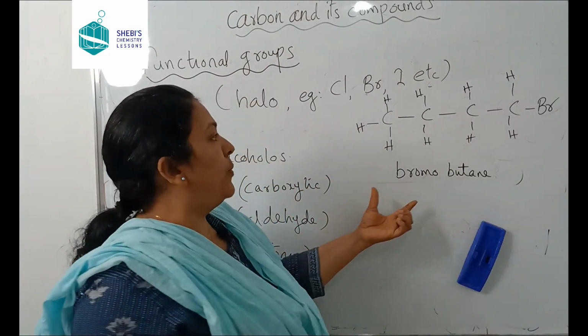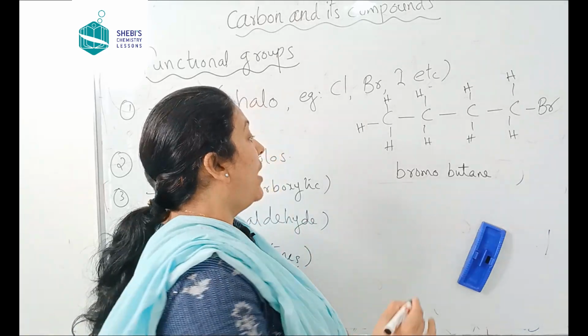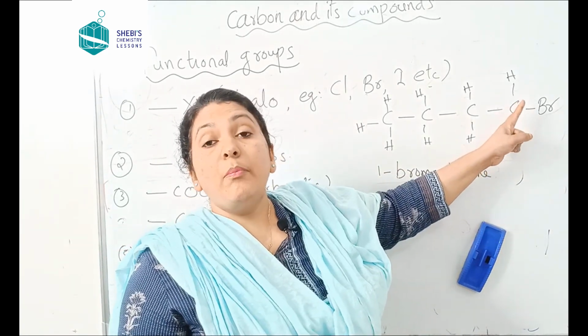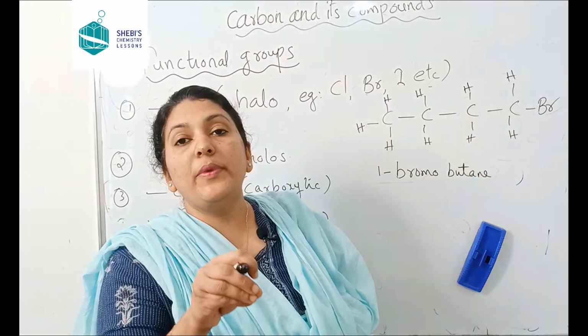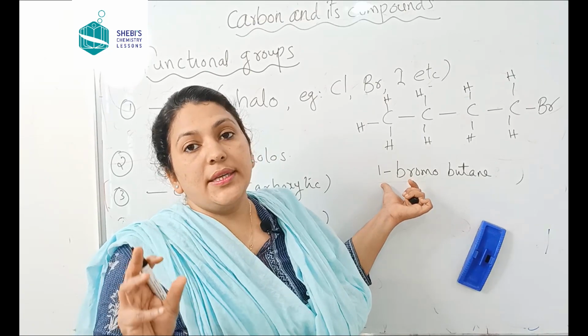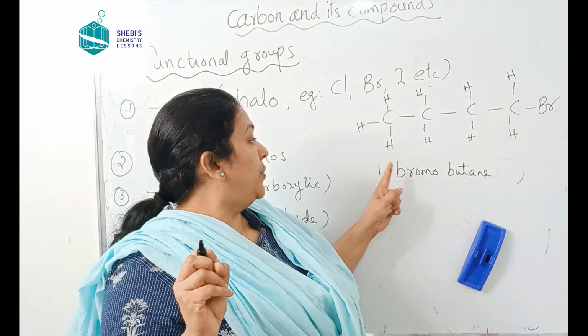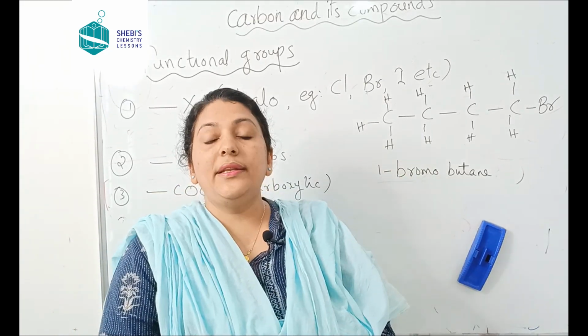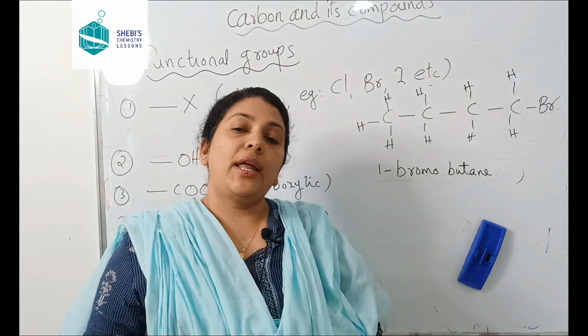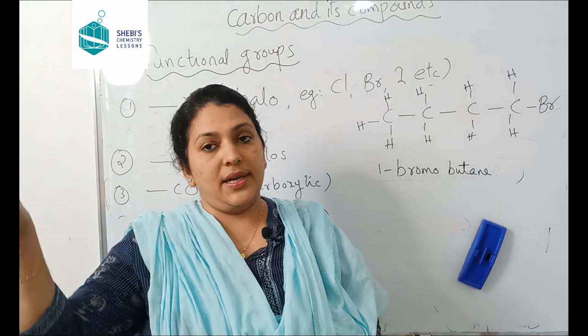It is actually 1-bromobutane because you have to mention the number of the carbon atom where bromine is attached. Don't worry, we will discuss how to name an organic compound in the coming classes. Nomenclature of organic compounds we will take in a separate class.